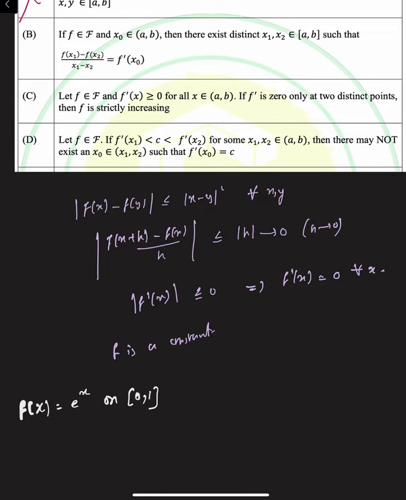So this is satisfying the differentiability property. So this is continuous on closed 0 to 1, and this is also differentiable on open 0 to 1. So now, if we consider f dash of x, this f dash of x is nothing but e to the power of x. So that means, if we consider f dash of 0, f dash of 0 is nothing but 1, and let's take x naught as some